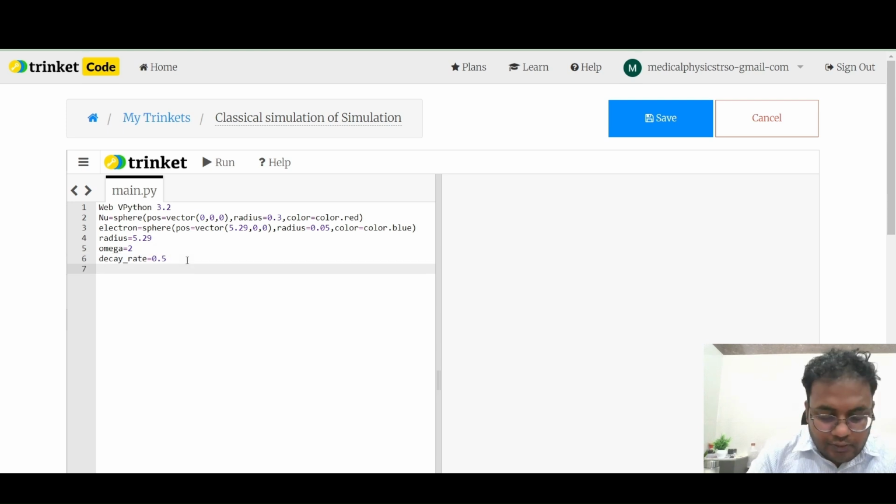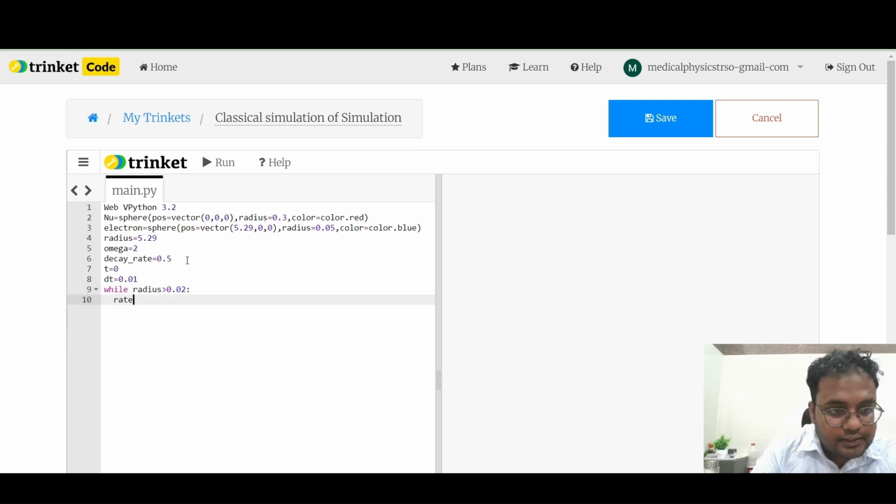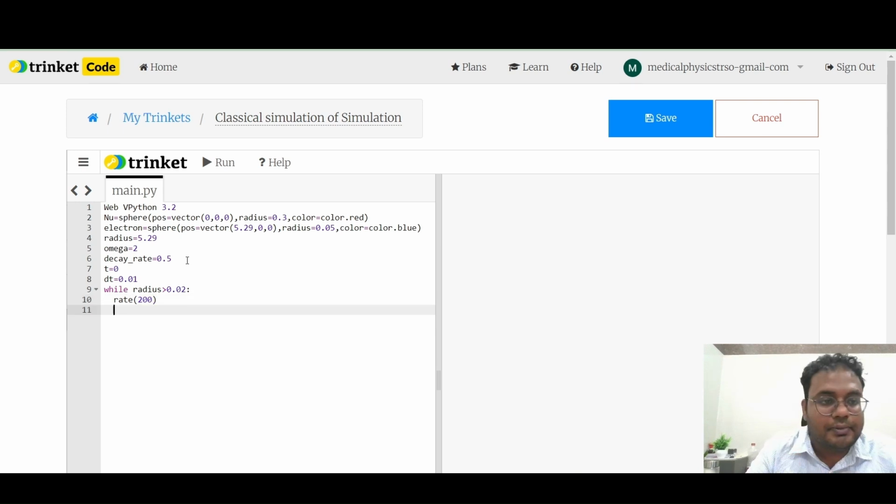Now it's time for the animation loop. So for the animation loop, let's say t equal to 0, dt equal to 0.01. Now we are going to use the while loop. So while radius is greater than, let's say, 0.02. Rate, I have to give, let's say, 200. That means I'm telling Python not to do more than 200 calculations in 1 second, for the purpose of visualization.